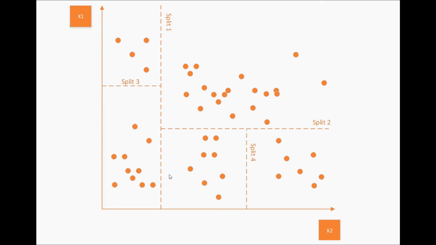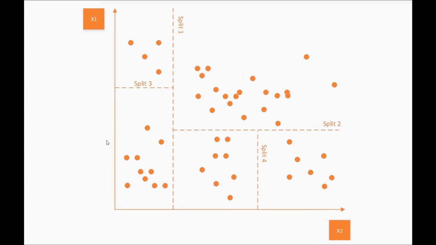So when we split our data like this, we have these sections that you can see between those splits and between our axes. For this part here, we apply a certain regression model to all these data points and get a certain value for them, and then we average out that value.